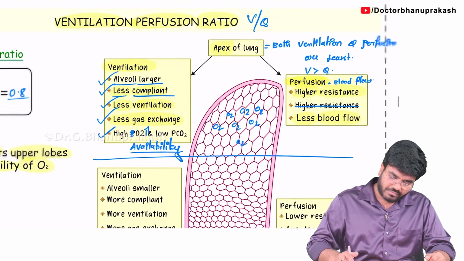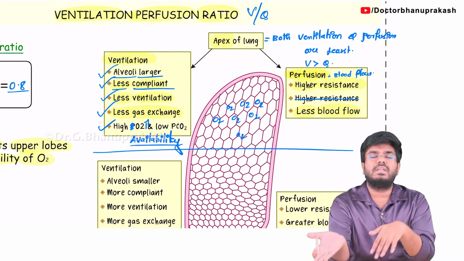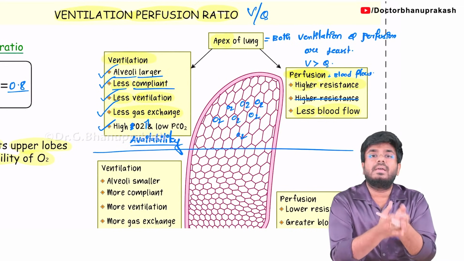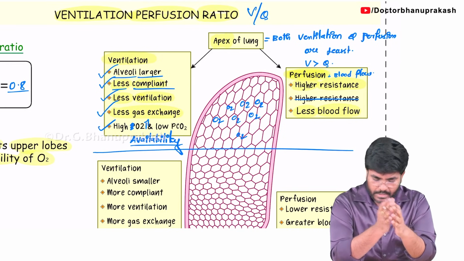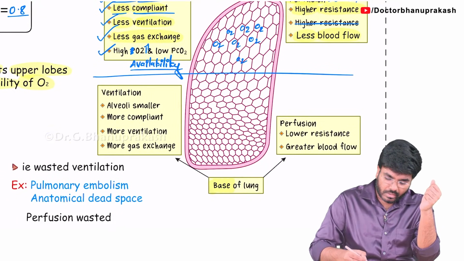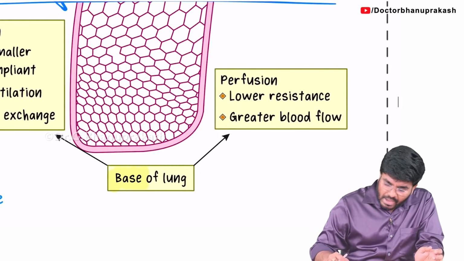We have completed almost 50% of the topic. Apex we all know. So in the apex of the lung: less ventilation, less perfusion, less gas exchange, high oxygen availability. TB infections will happen in the apex of the lung. The alveoli are larger, and they are less compliant. Done. Next, look at the base of the lung. In the base, we have to see what the ventilation is and how the perfusion is, and how ventilation and perfusion are different. Have I already taught you?